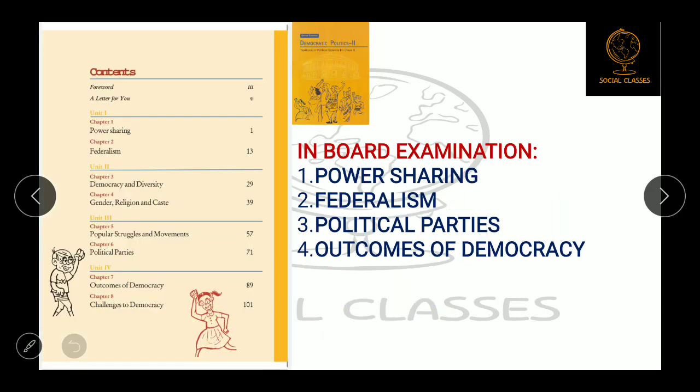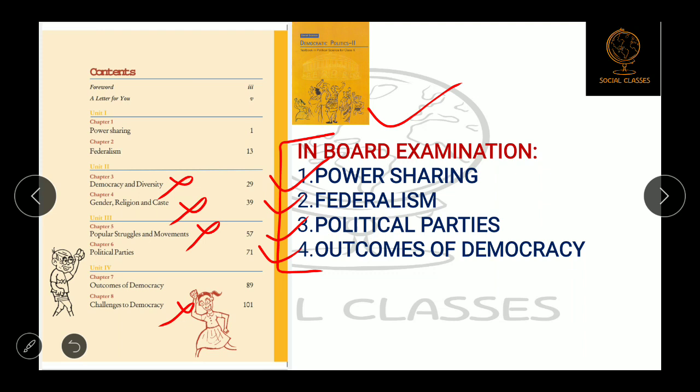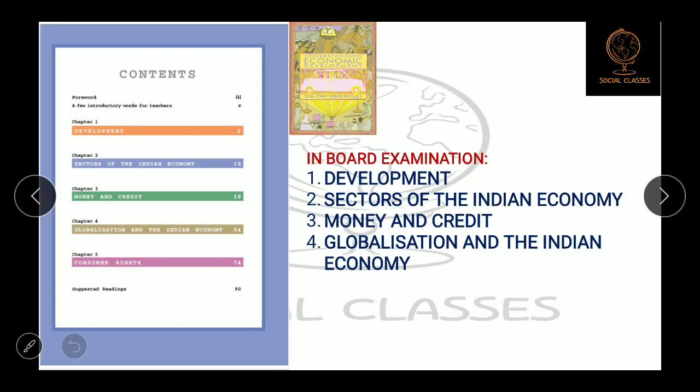Now you see civics, political science, Democratic Politics Part 2. From this book, a total of 4 chapters will come. First is Power Sharing, second is Federalism, third is Political Parties and the last one is Outcomes of Democracy. It means Democracy and Diversity is deleted, Gender, Religion and Caste is deleted, Popular Struggles and Movements is also deleted, and Challenges to Democracy is also deleted. Out of 8, 4 chapters are deleted from the board exam syllabus and 4 chapters will come in the board exam.